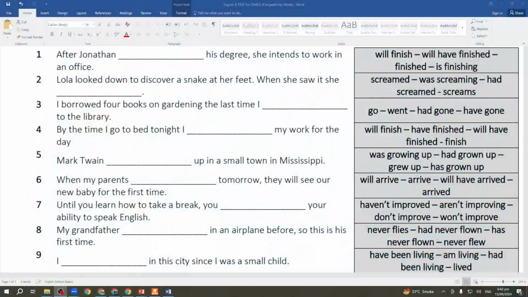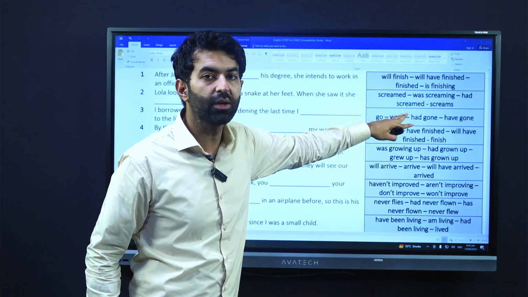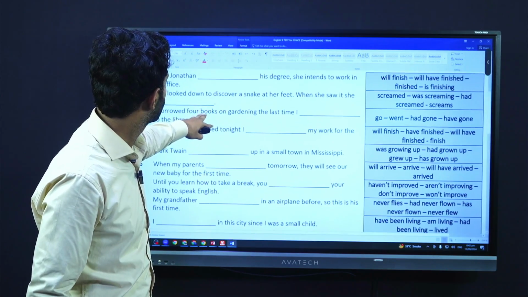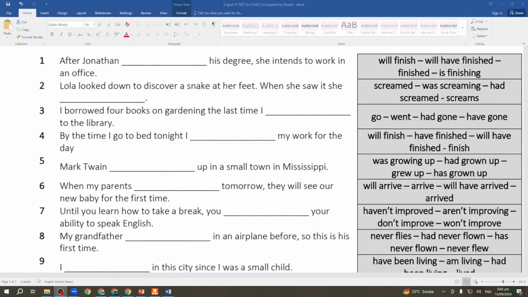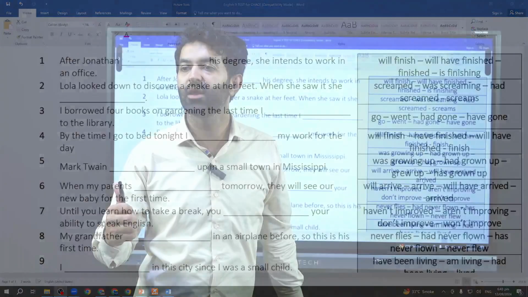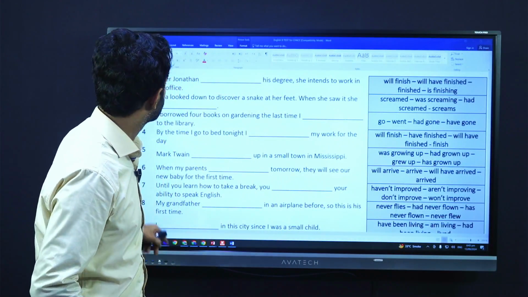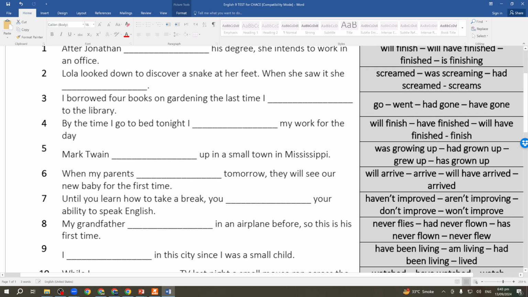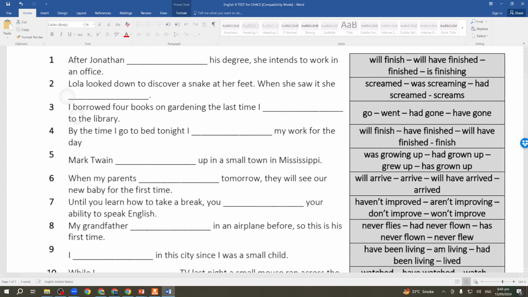और यहाँ पे number 2, Lola looked down to discover a snake at her feet. When she saw it, she screamed, was screaming, had screamed, या screams. Which time are we telling? Past? She screamed. Past, yes, good answer. She screamed because हम past में बात कर रहे हैं. This happened in the past. Good answer.